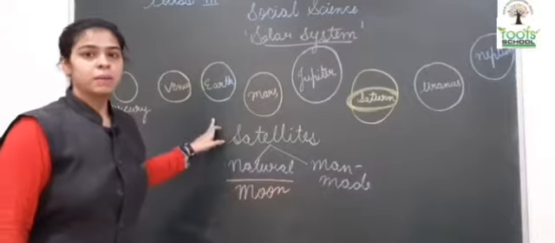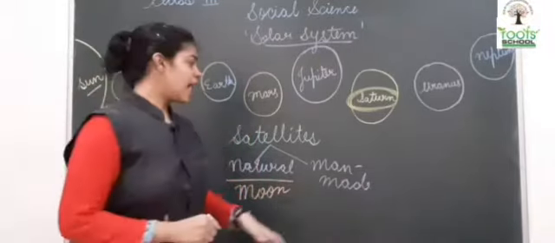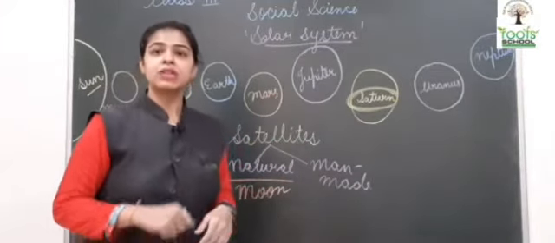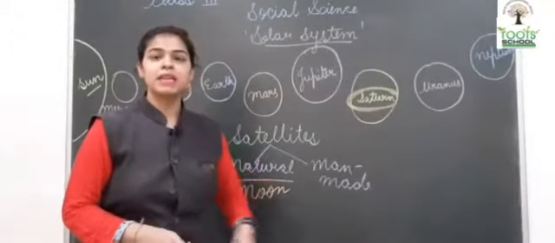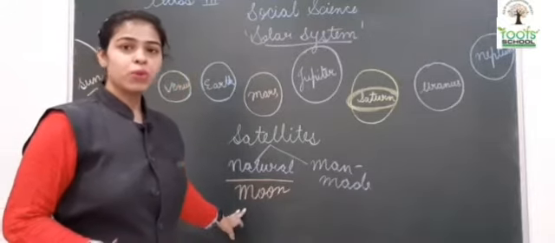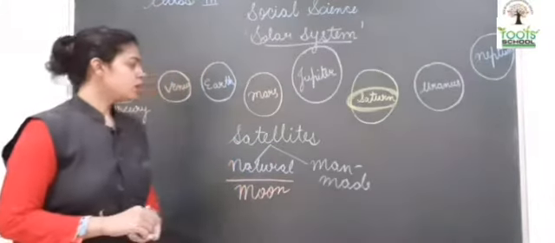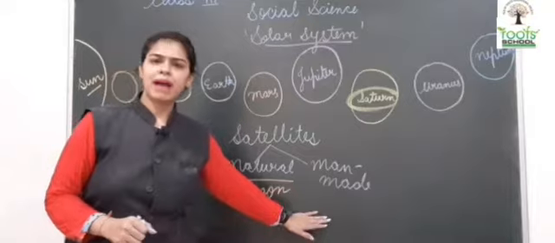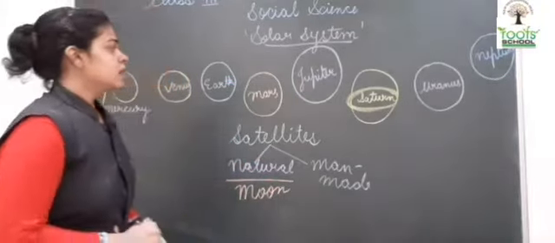Now you must have heard about Aryabhatta. Aryabhatta was a man-made satellite that was sent into space to study the planets. So the natural satellite is the moon, and there are many man-made satellites, one example being Aryabhatta.